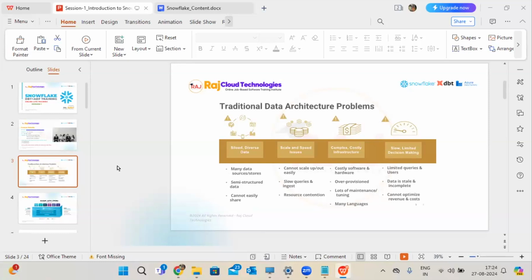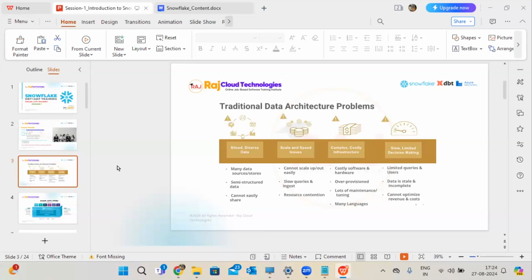Because with a traditional data warehouse, you have to remember this point very clearly. If you go with a traditional data warehouse, you will have hardware and software. You have to set up your hardware environment, whatever the requirement is, first you have to handle the hardware setup, then you go with the software. Making all these requirements, hardware setup and software setup, is not easy. It is very cost based. Resource cost and material cost will be a lot.